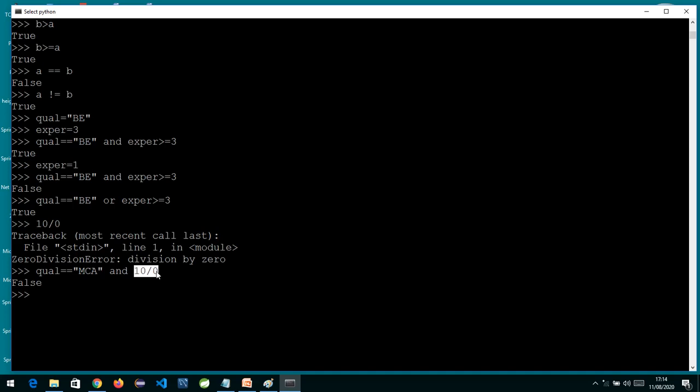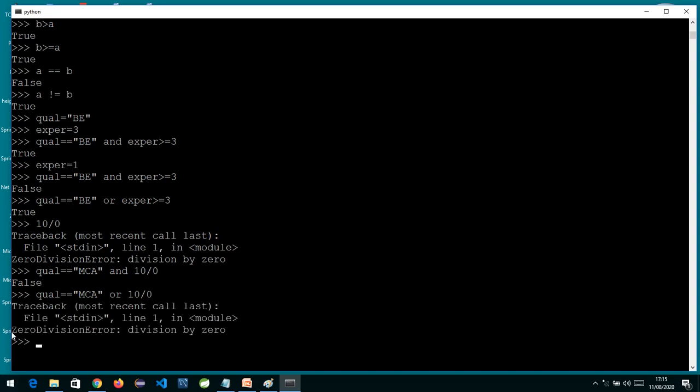Now the same thing if I do with OR operator. Instead of AND, if I use OR operator. Now in OR operator, what it does is, if the first is false, then it will go and check for the second condition, because in OR operator, even one is true, that is sufficient for it. Because OR operator says any one is true, the output is true. So now the first condition is false over here, that is qualification is not MCA, so it will try to evaluate the second condition, and now it is going to throw you an error, that is divided by 0 error.